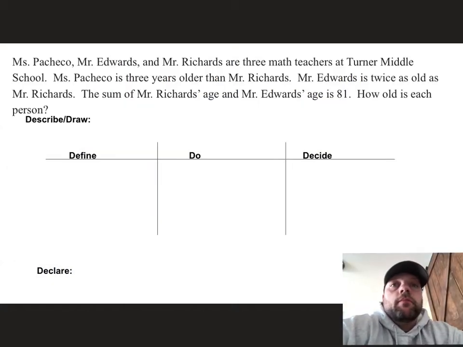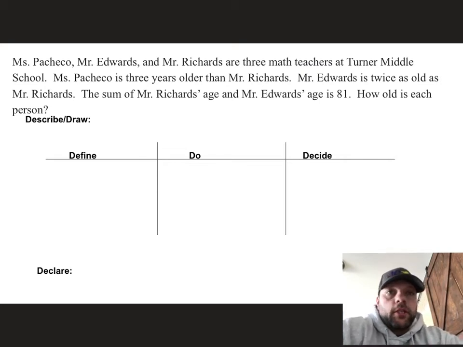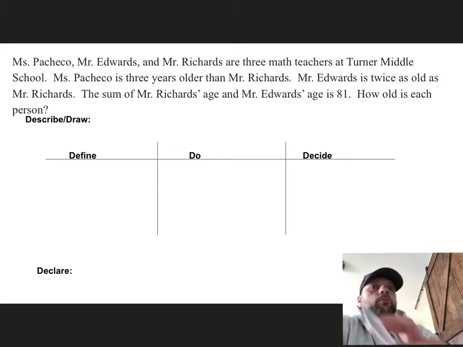All right, Miss Pacheco and Mr. Edwards and Mr. Richards are three math teachers at Turner Middle School. Miss Pacheco is 3 years older than Mr. Richards. Mr. Edwards is twice as old as Mr. Richards, and the sum of Mr. Richards' age and Mr. Edwards' age is 81. How old is each person?